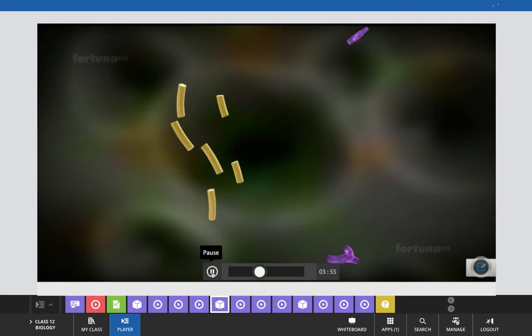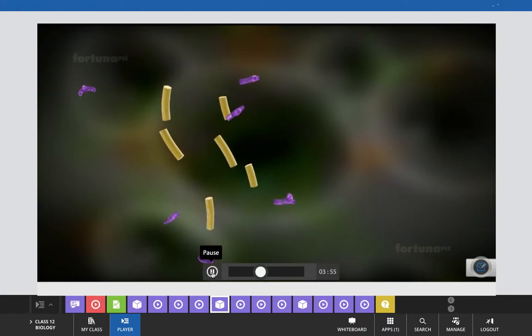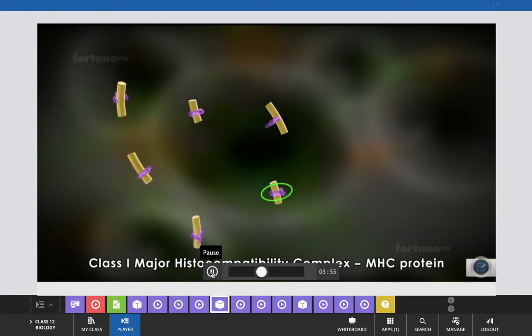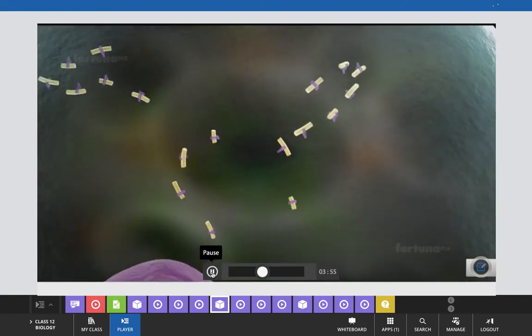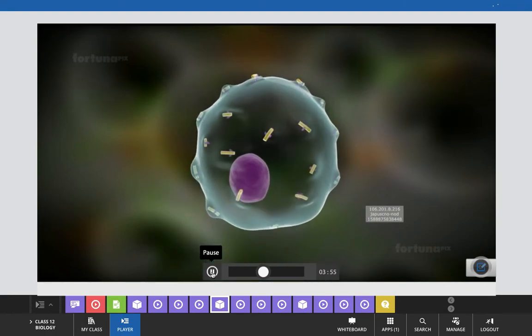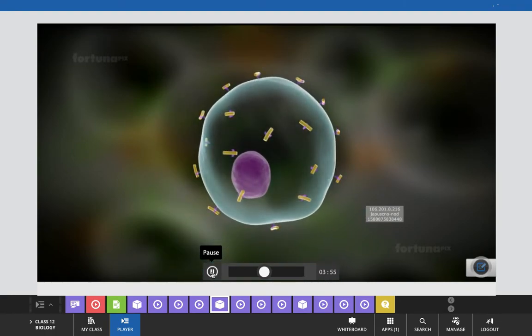The fragments of the antigen will combine with class I major histocompatibility complex (MHC) proteins and move to the outer surface of the host cell. Cells with antigen fragments on the outer surface are referred to as antigen-presenting cells.